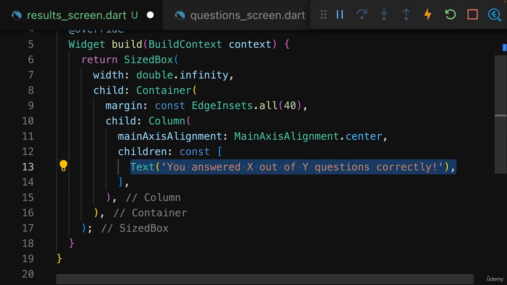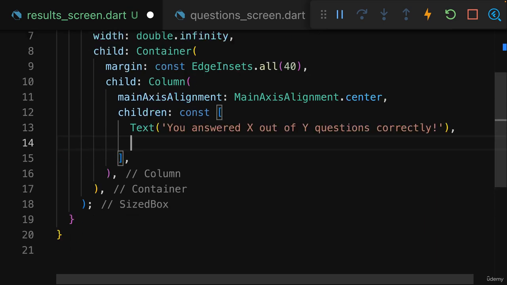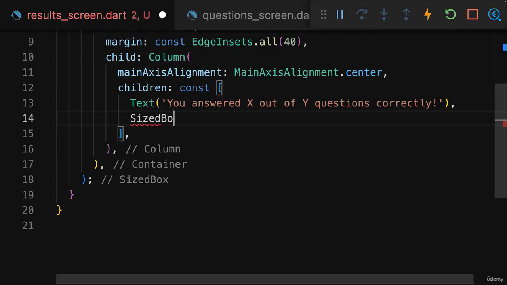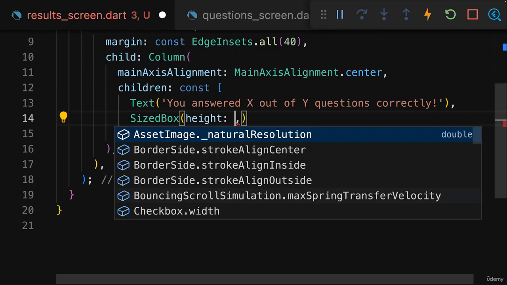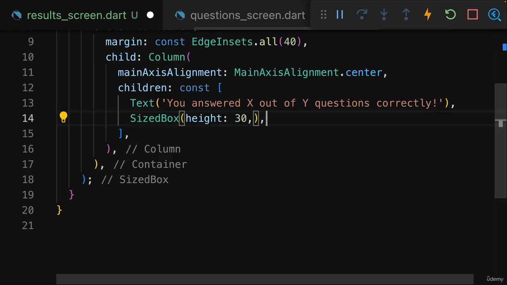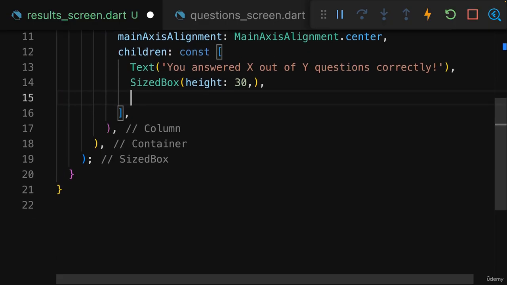So with that, we have this text here. Then I want to add a SizedBox to add some vertical spacing by giving this a height of, let's say, 30. You can, of course, always tweak this height value if you want to. And then below that, I want to have that scrollable list of questions where we have the question, the correct answer, and the chosen answer.